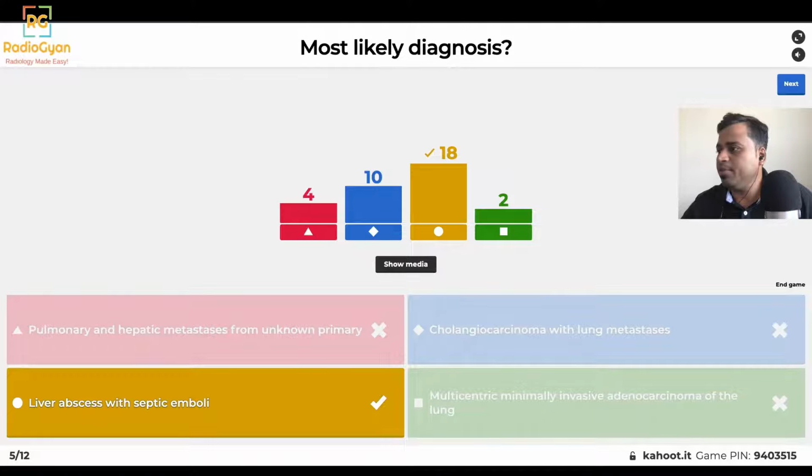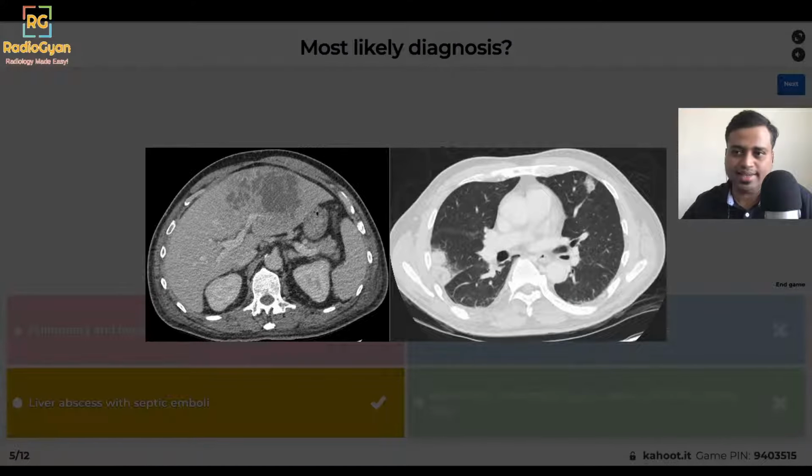Let's go over the image. On the axial CT at the level of the upper abdomen, we see this hypodense lesion predominantly involving the left lobe with these ragged margins. There is some edema around the lesion. We picked this up at the lung bases. We see multifocal consolidations with a few central areas of cavitation or breakdown in the central portion. So the differential is liver abscess with septic emboli, and that's what we found.